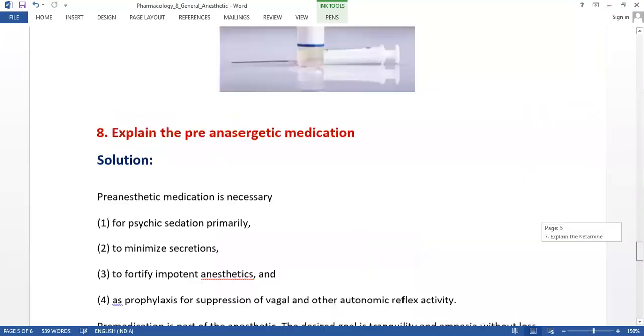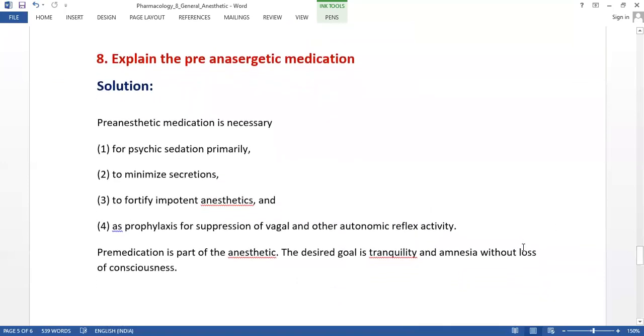So let us know the last concept, that is, pre-anesthetic medication. So what are the conditions that are required for these pre-anesthetic medications?